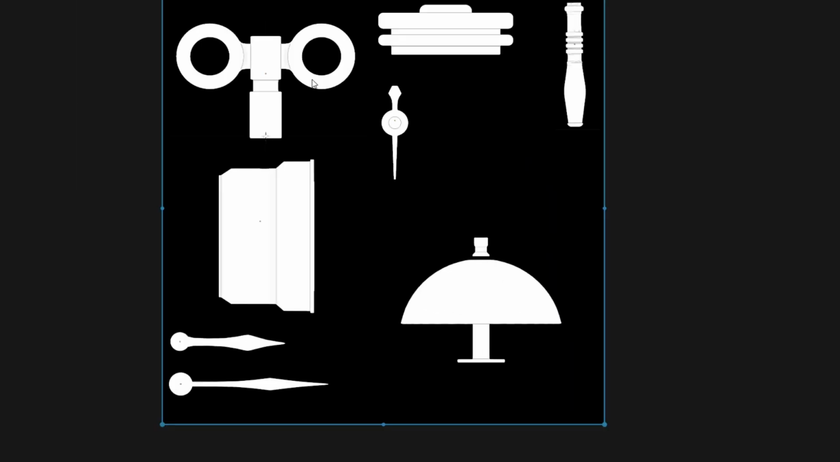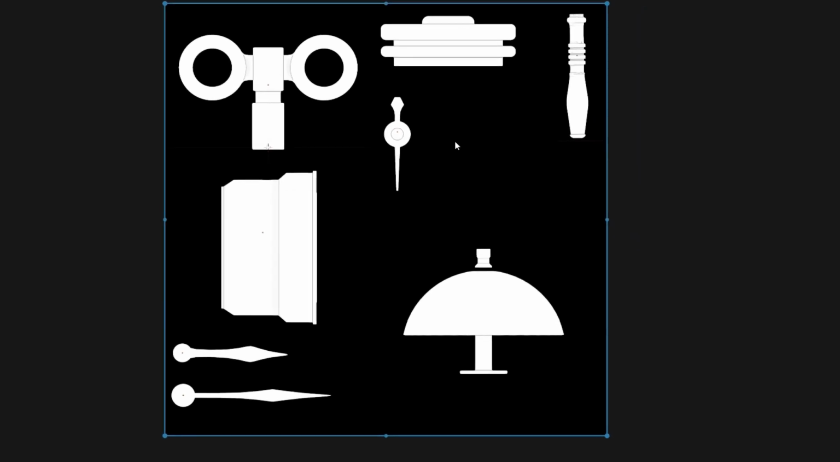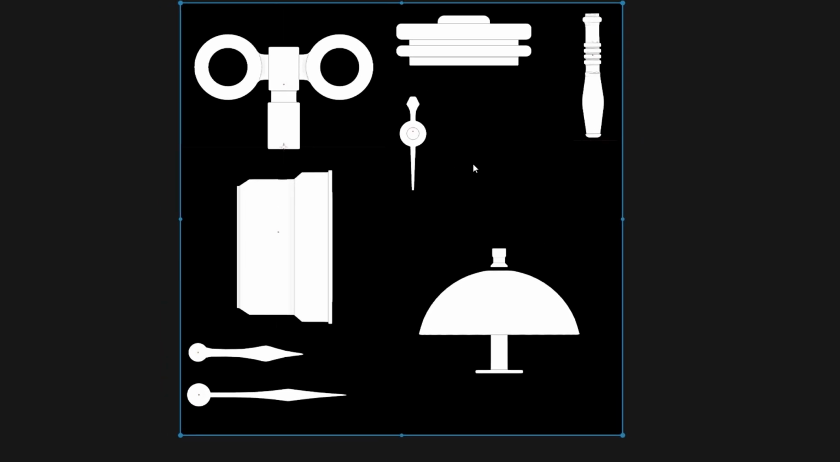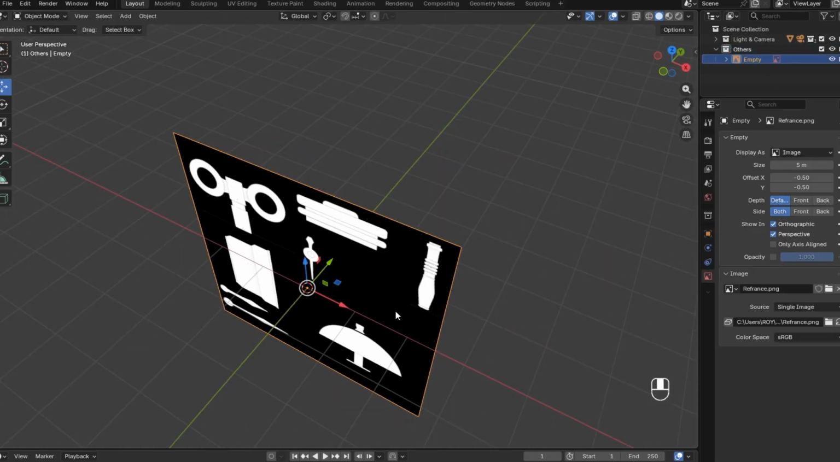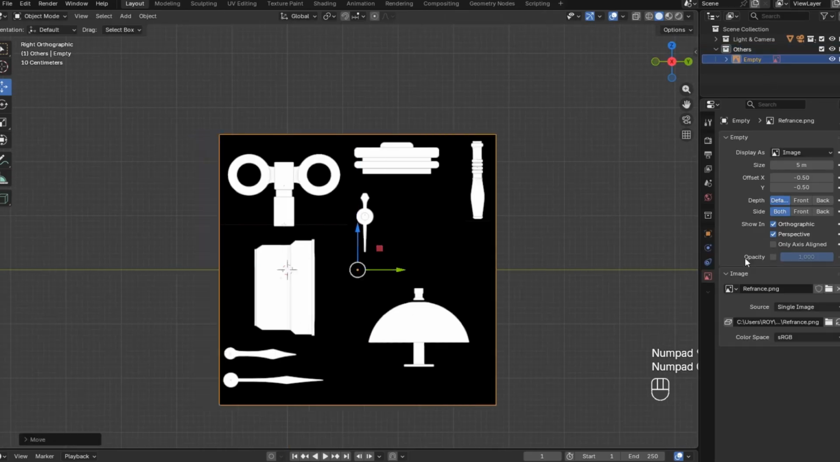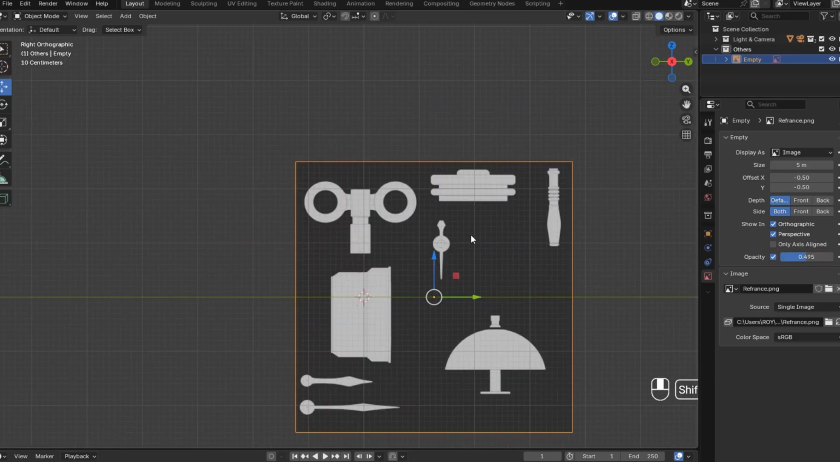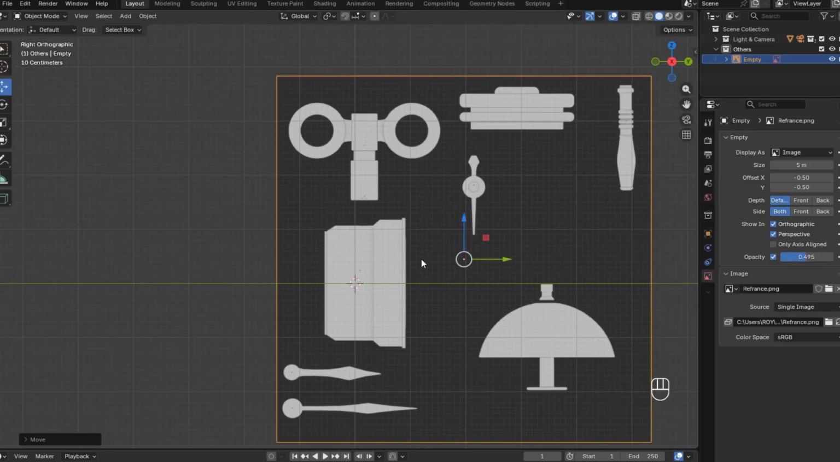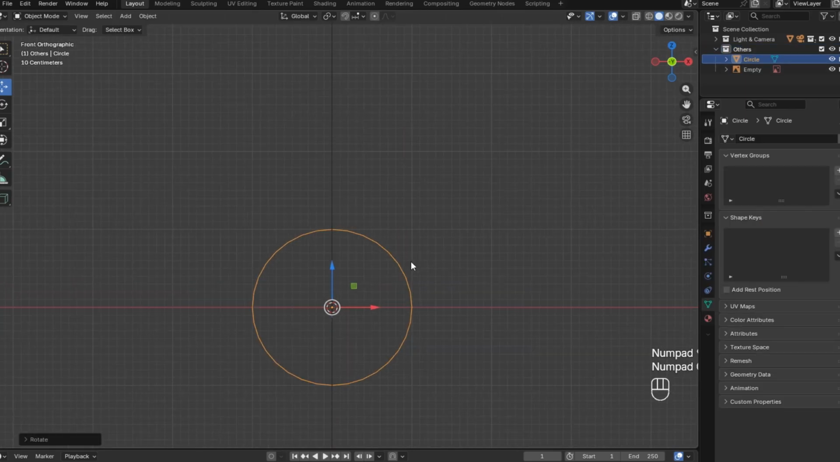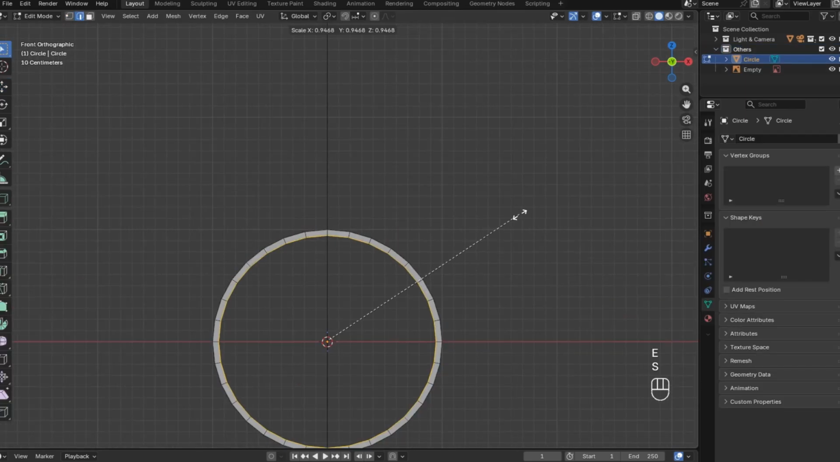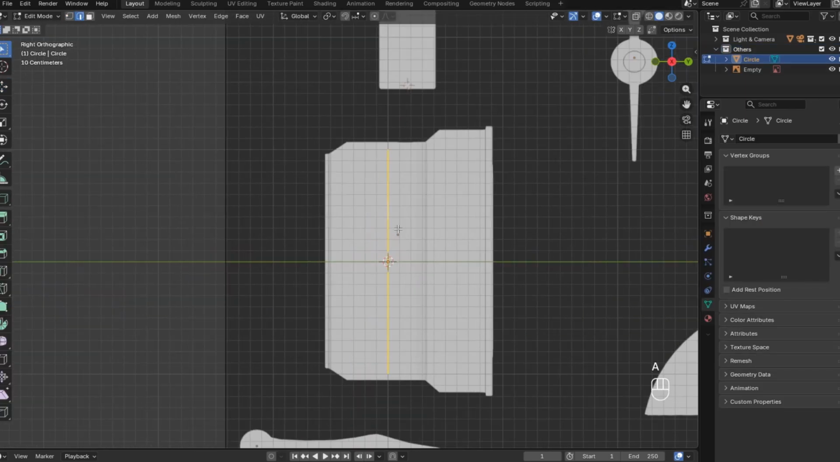First, I designed reference images for each part of the alarm clock separately. This helps me understand the shapes better and makes the modeling process much easier. Next, I imported the reference image into Blender and started modeling the main body of the clock. I began with a simple circle mesh and used a basic extruding method to build the shape.